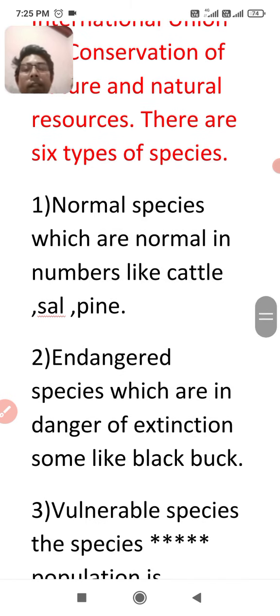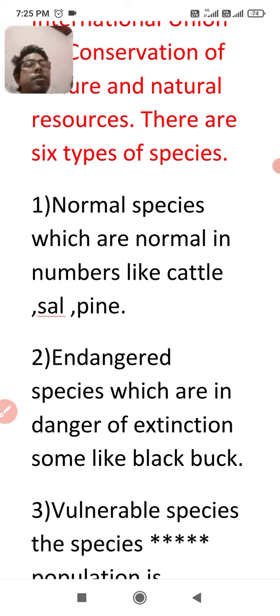The second is endangered species, which are in danger of extinction. If the adverse conditions continue, they will become extinct. Adverse conditions means lack of shelter, lack of fodder, air and trees. It means danger of extinction.